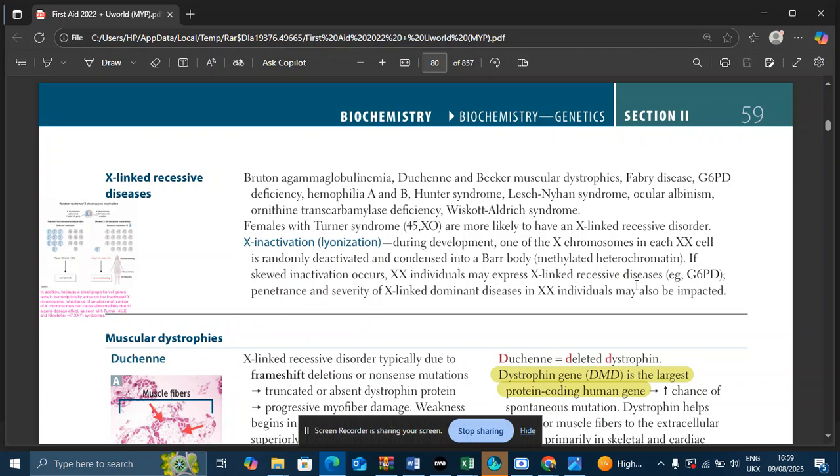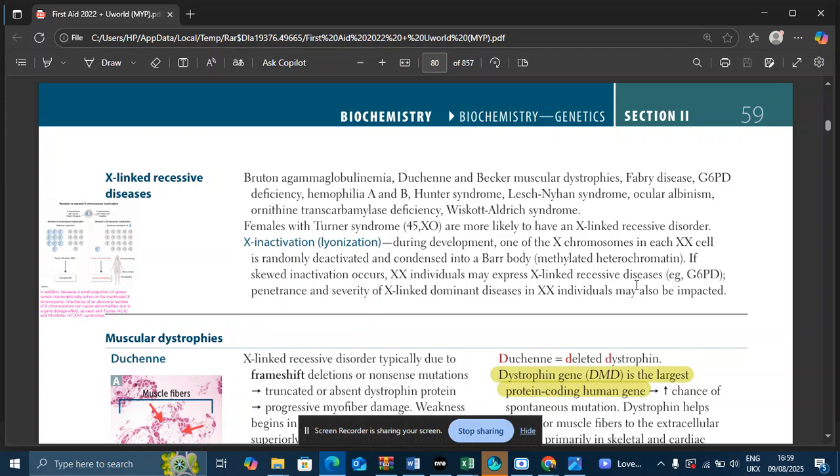Why is lionization important? We know that some diseases are X-linked recessive diseases. That means these diseases are very common in men. They are transmitted genetically through the X chromosome. So they appear very easily in men, because a man has only one X chromosome, and if that X chromosome has the faulty genes for some disease, the disease will appear in that person. So usually the X-linked recessive disorders are most likely seen in men, while